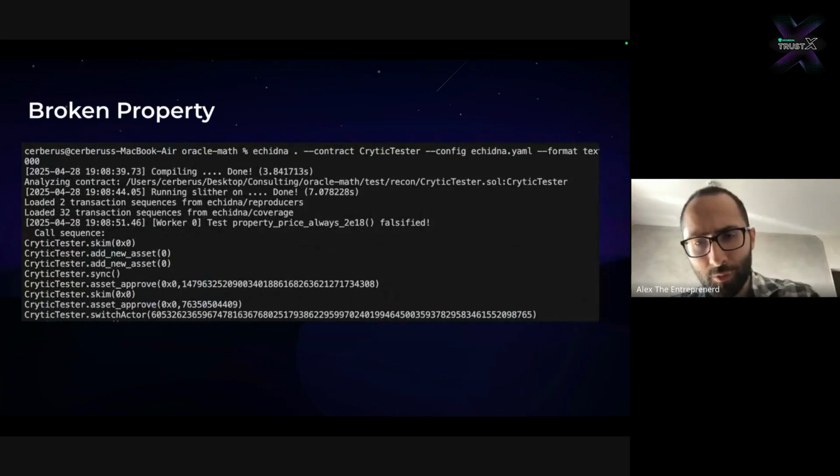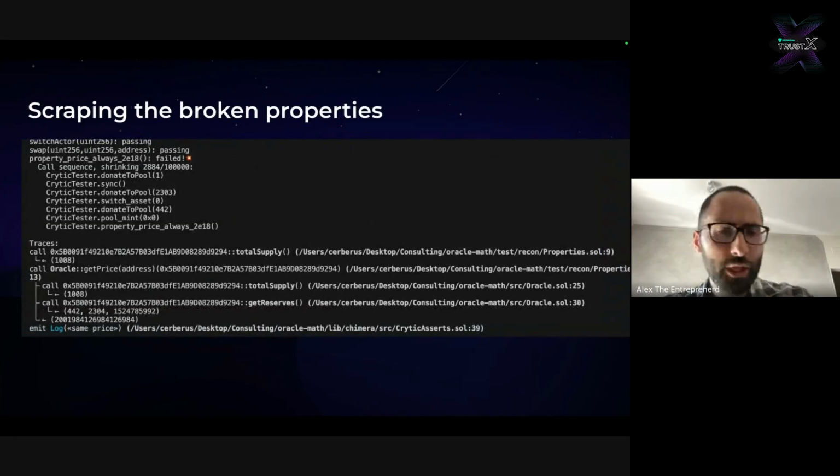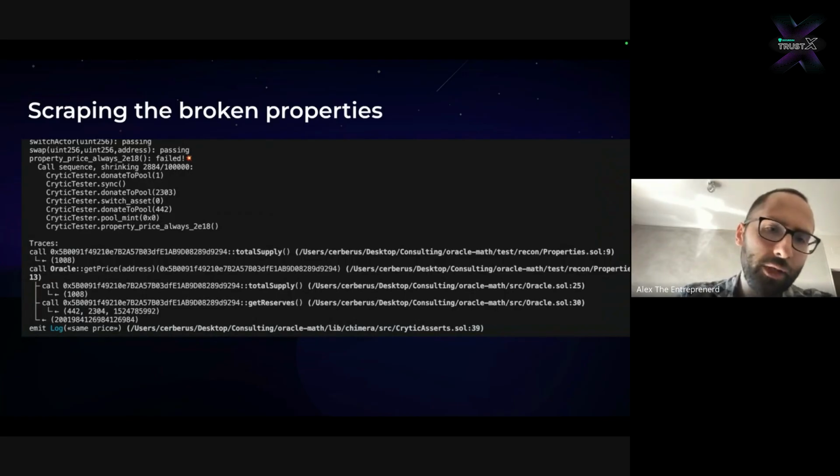So after you run Echidna, Echidna goes into what is called shrinking mode. It basically shrinks down a sequence of calls to a simpler version. And so you can see that what Echidna did is it donated one way to the pool, it called sync, it then donated again, it switched to the asset 0, it donated the asset 0, and then it called mint.